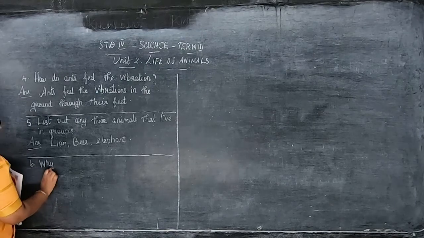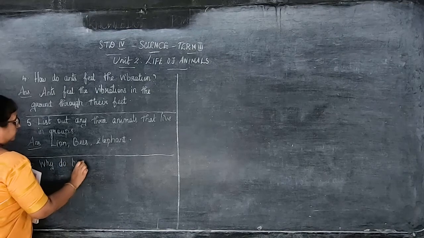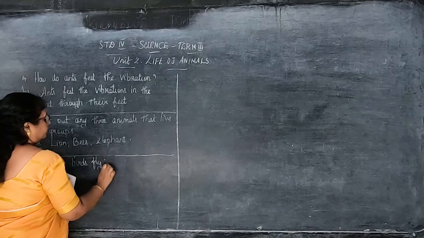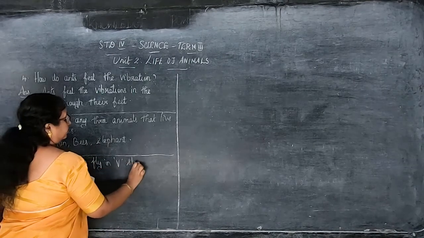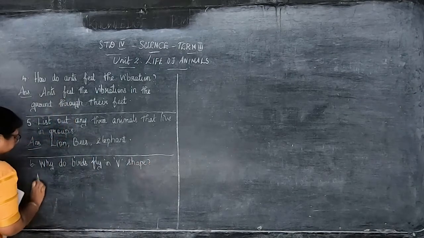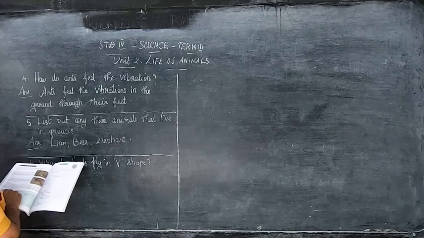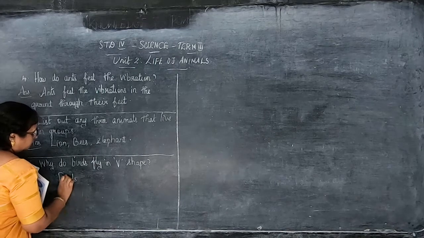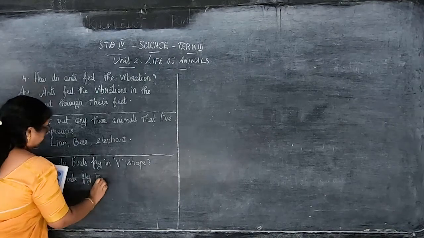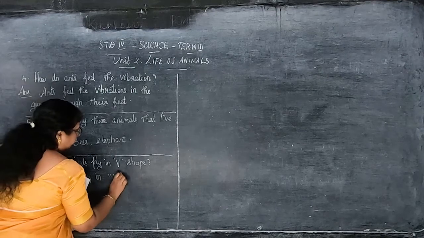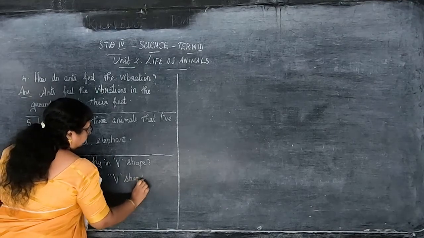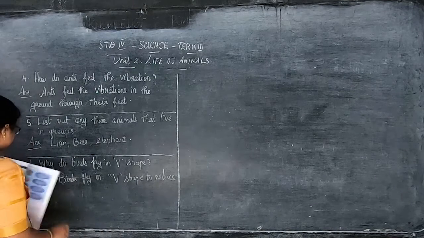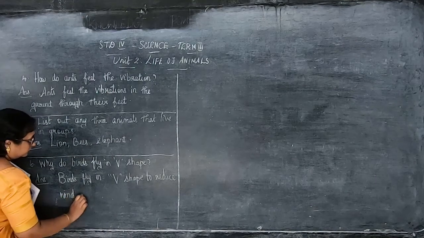And 6th one. Why do birds fly in V shape? Birds fly in V shape to reduce wind resistance.